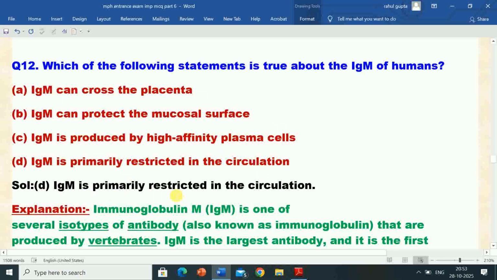Immunoglobulin M is primarily restricted in the circulation. This statement is true about the immunoglobulin of humans. Options A, B and C, that is immunoglobulin M can cross the placenta, immunoglobulin M can protect the mucosal surface, and immunoglobulin M is produced by high affinity plasma cells, are not true about immunoglobulin M of humans.